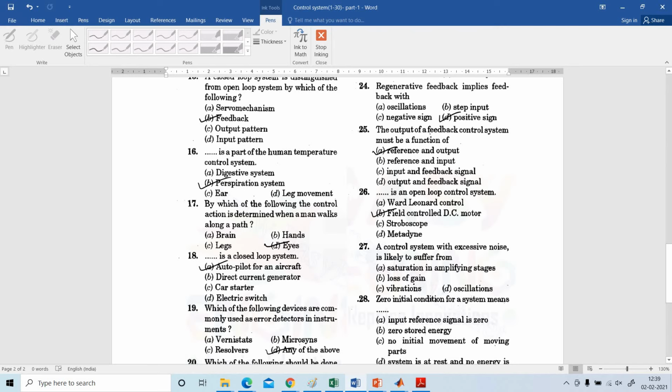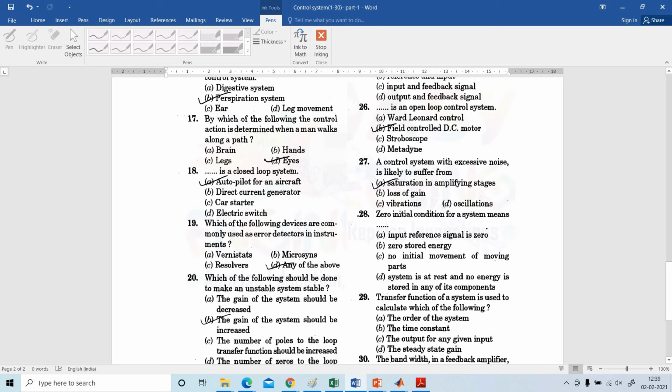Next, zero initial condition for a system means input reference signal is zero, zero stored energy, no initial movement of moving parts, or system is at rest and no energy is stored in any of its components. The answer is correct: system is at rest and no energy is stored in any of the components.